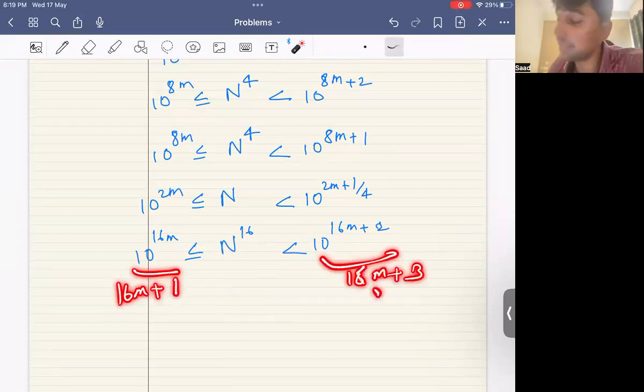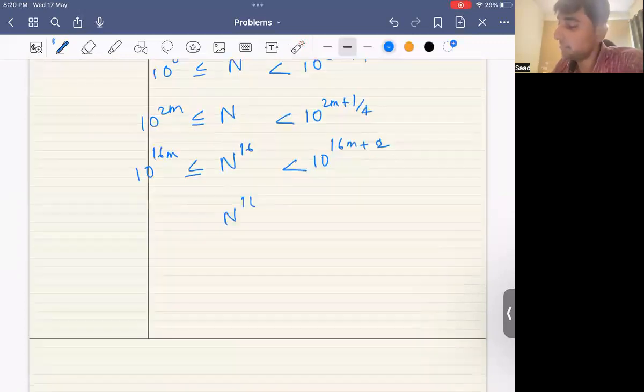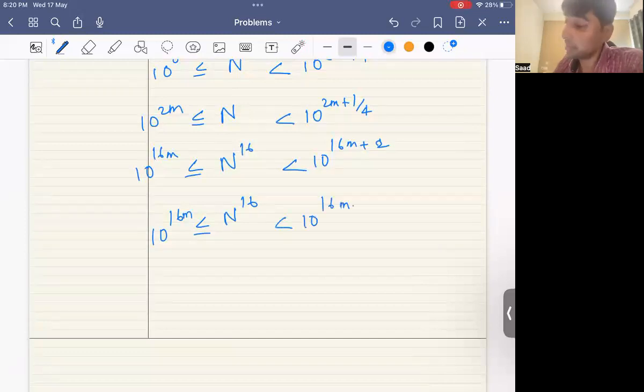And there's the least number having 16m plus 3 digits. So all the numbers are lying between these two numbers. So they must have either 16m plus 1 or 16m plus 2 digits. Your number can't have 16m plus 2 digits. Why? Because it's even. So your number must have 16m plus 1 digits, which would mean that n to the power 16, in fact, lies between 10 to the power 16m to 10 to the power 16m plus 1.